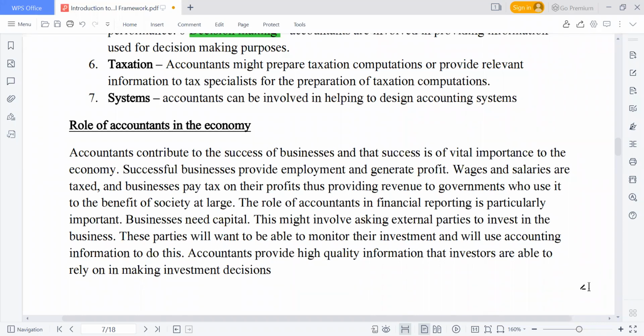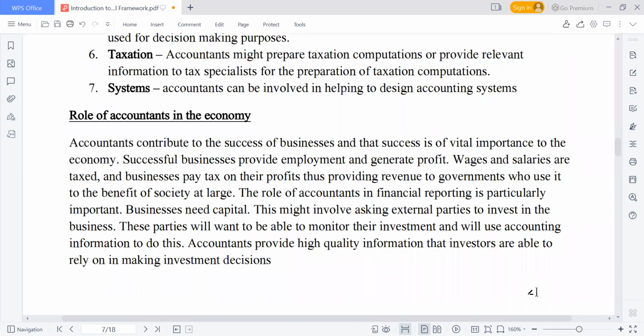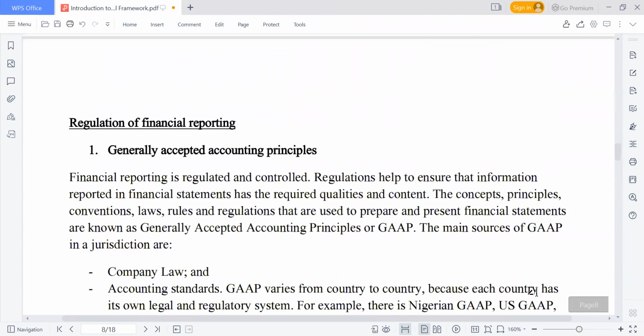Why are they able to enjoy that? It's because the business is growing. So if the business is growing, the economy will also be good. But the government also needs to utilize the resources very well. Because if people are paying tax, and there are some people using it to drive private jets, using it to take care of their family, you can see there's a problem.